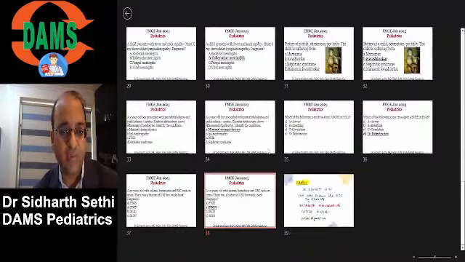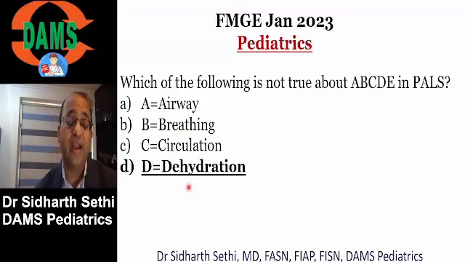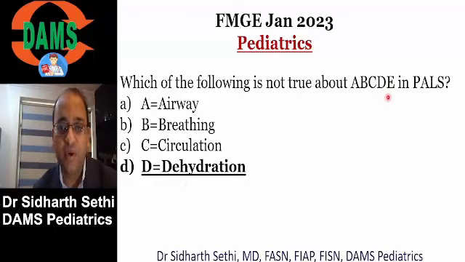Okay. So coming back to another question, the question was, what is not true about ABCDE in PALS? Anyone? Of course, A is airway, B is breathing, C is circulation, but D is not dehydration. D is, anyone? Disability. So in PALS, D stands for disability. E stands for exposure. Okay, disability, exposure.